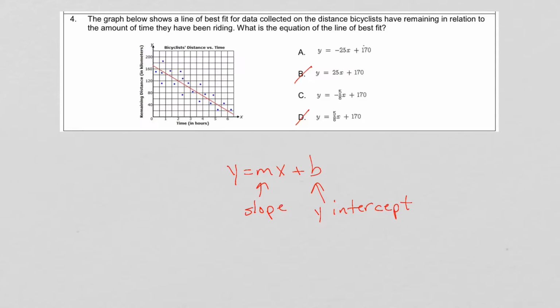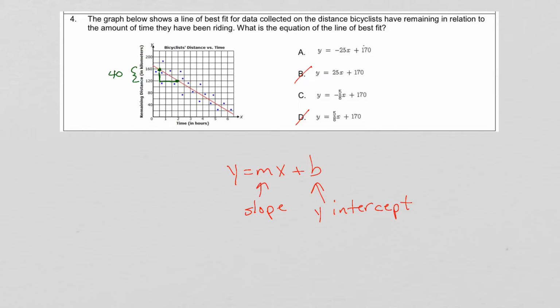And from a graph, remember we choose 2 points and then we do rise over run. So let's choose a point, maybe this point here, and maybe this point here. So rise over run. In this case, it's going to be a fall. We're falling, so it's going to be a negative rise. So we go from 160 to 120 there. The distance between 160 and 120 is 40.